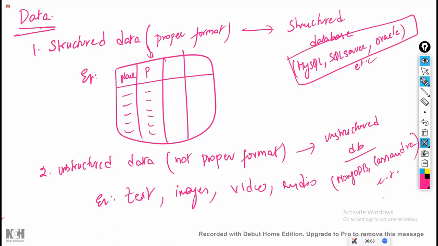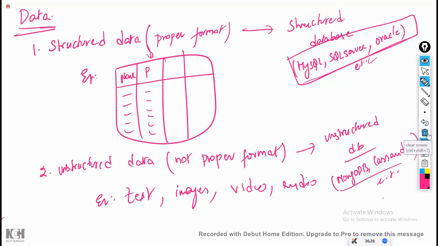Okay, 99.99% of the companies will use one of these three for structured databases. For unstructured databases, they'll use mostly these two. But multiple are there. Right? Is that clear?